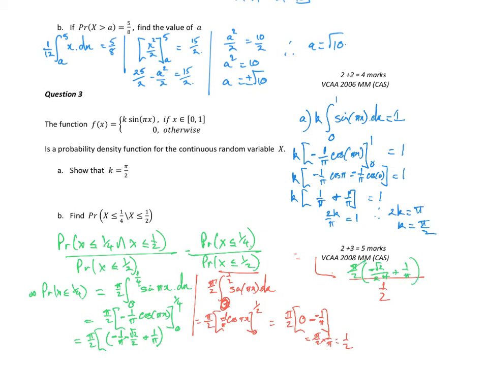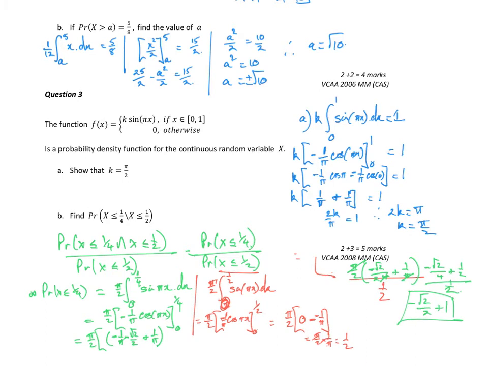So pi will go into there and there. So the top line becomes, multiply a half in, negative root 2 on 4 plus a half, all over, or over a half, I should say. So to divide by a half, turn it upside down and multiply by 2, I get negative root 2 on 2 plus 1.